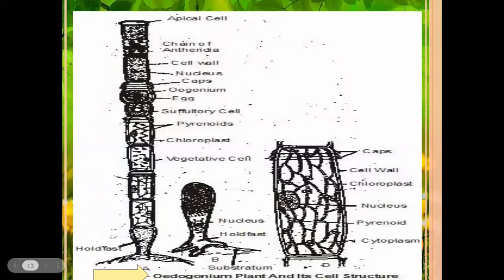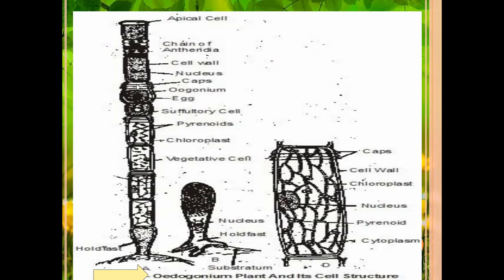Vegetative cells are mainly of two types. One is normal vegetative cells, and the second is cap vegetative cells, containing cap-like structures on the terminal part of the cell. Some cells are in normal condition, called normal vegetative cells.